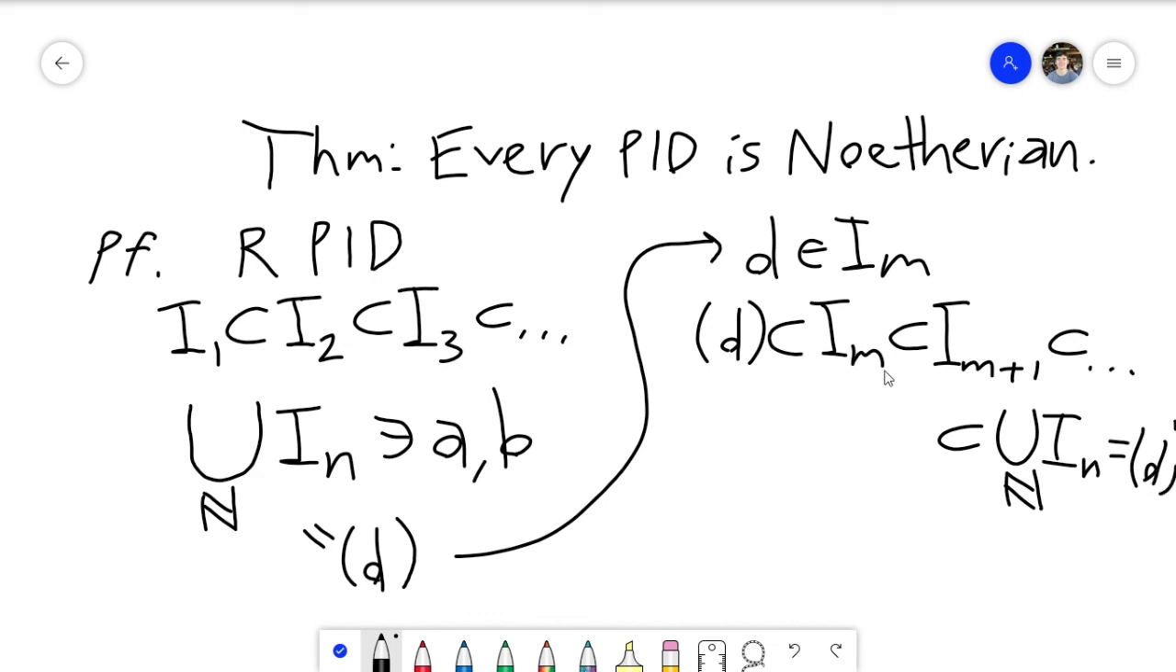So simultaneously, this ideal is a subset of Im, but then Im is a subset of this ideal. So the two sets have to be equal. And so this is the key step in this proof, that now we know that Im has to actually be the ideal generated by D. And that actually implies that Im is equal to Im plus 1 is equal to Im plus 2, and so on, because you can apply the same argument in each case. So yeah, that gives us that Im is equal to Im plus 1 is equal to Im plus 2, and so on. And that's it. We're done.